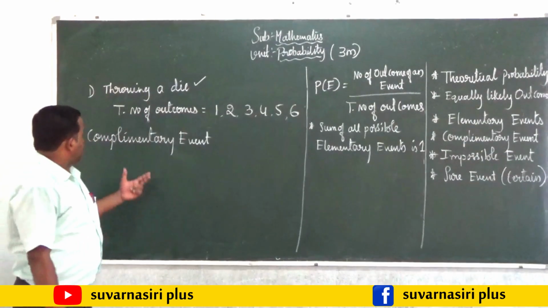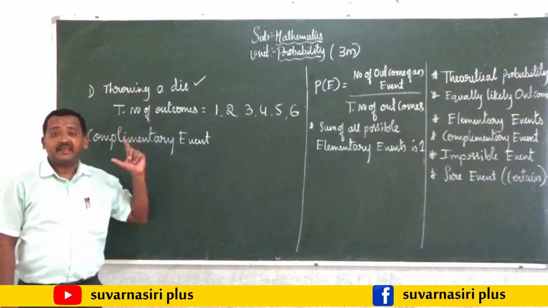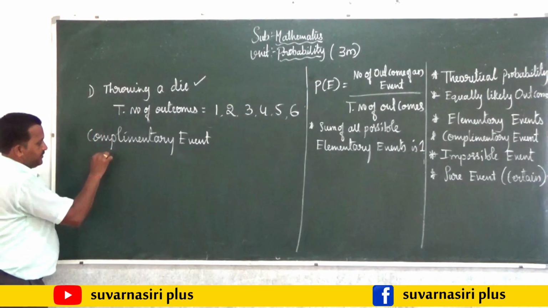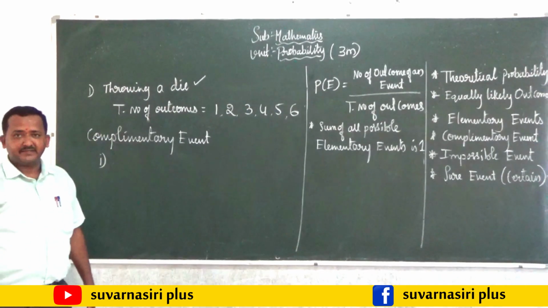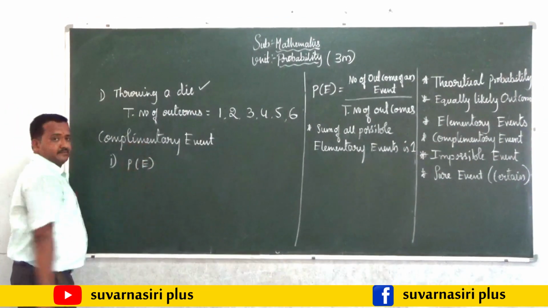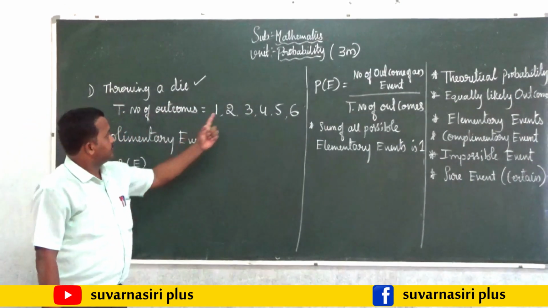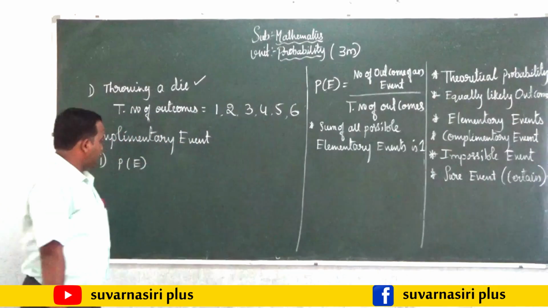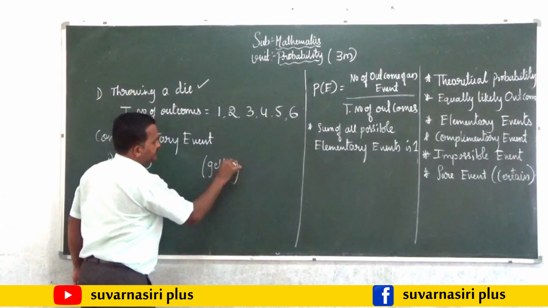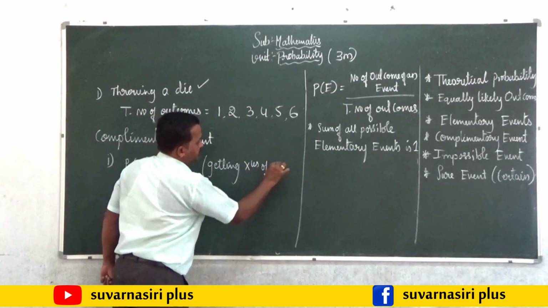Next, let us look at what we mean by complementary event. Complementary event means, let us understand with an example. First I will take an event that represents E. So here let us take one example: the probability of one event I am going to take is the probability of getting multiples of 3.